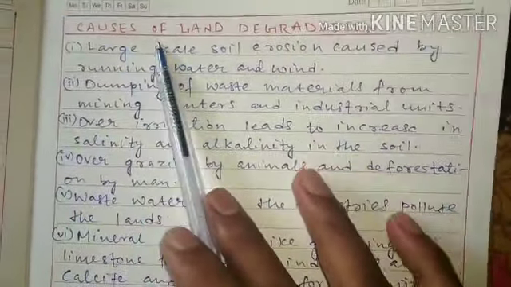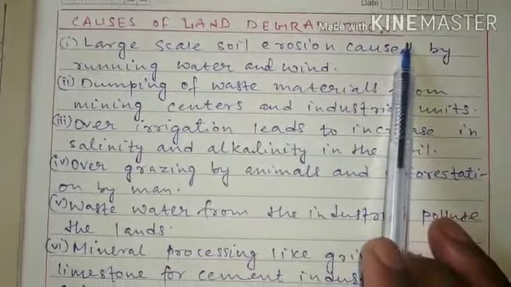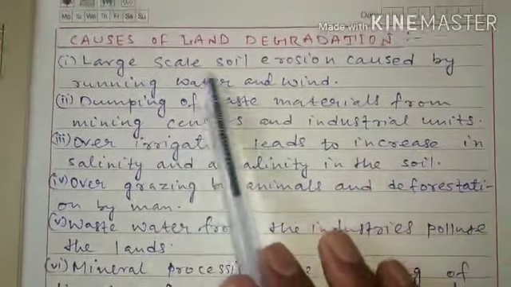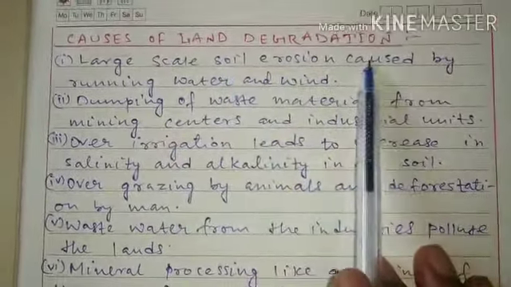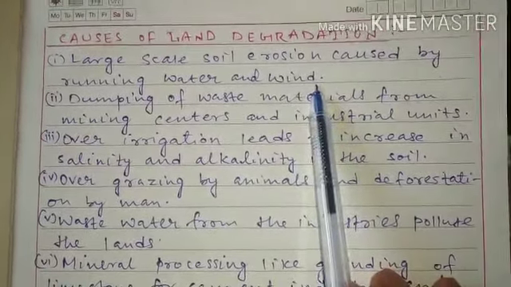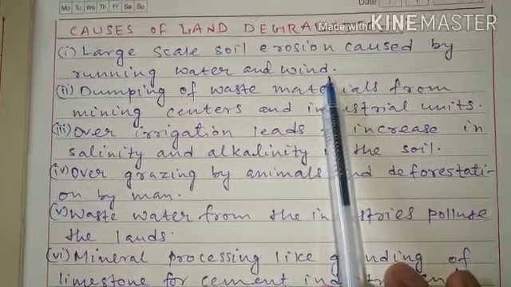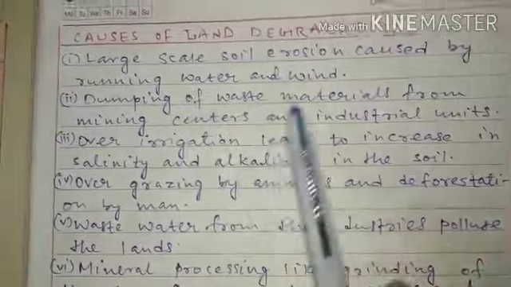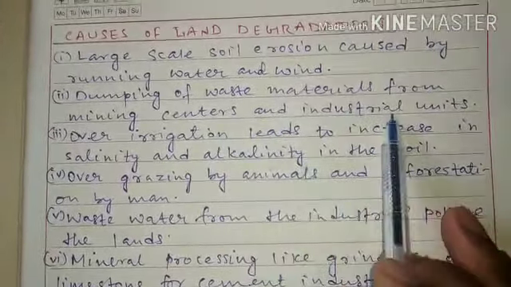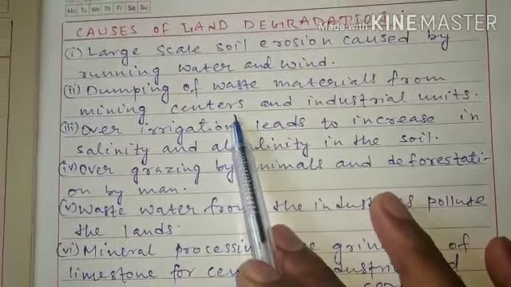Now our next point is causes of land degradation. Land becoming polluted is called land degradation. There are so many causes of land degradation. These are as following. Large scale soil erosion caused by running water and wind. Water and wind, running through different agents, is one of the major causes of land degradation. Dumping of waste material from mining centers and industrial units is also one of the major causes of land degradation.